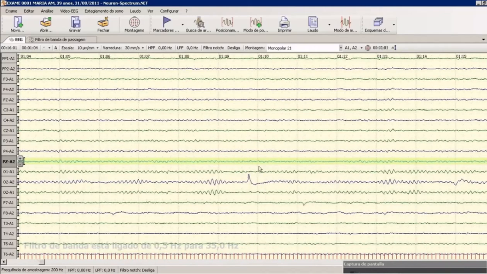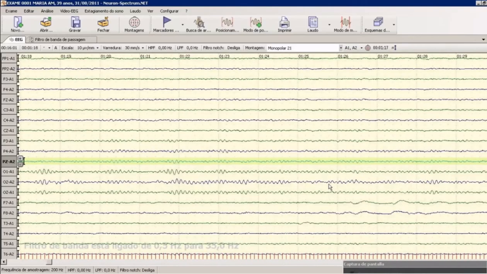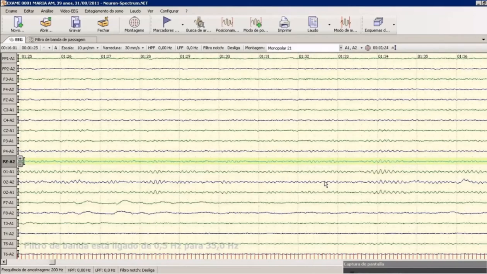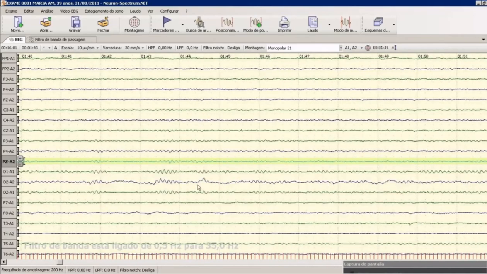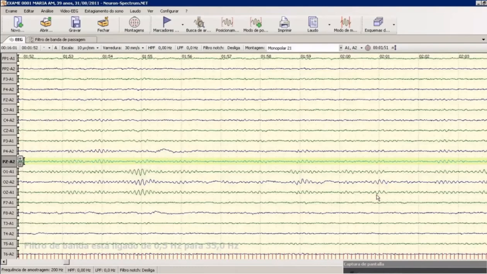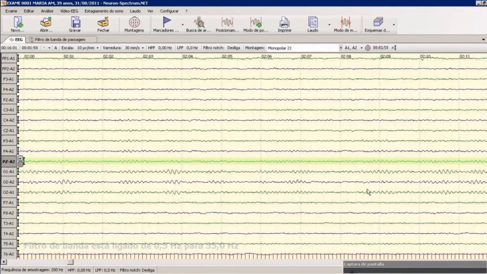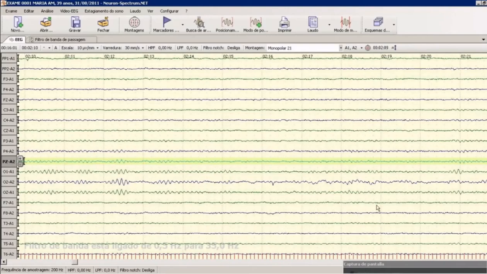This here is an electrode artifact. Probably the electrode filled up a little, and that change that we see is an artifact because it only occurred in this electrode. This electrode continues with a certain instability, and then it normalizes. Another artifact here; see that it is a rhythm.